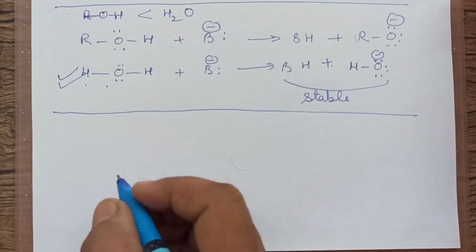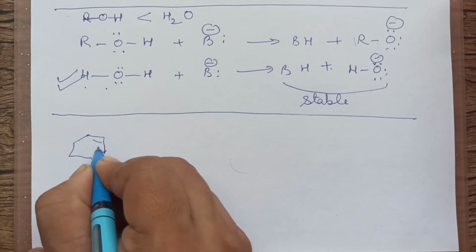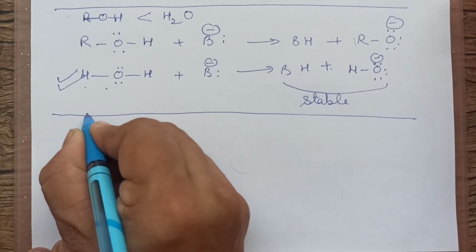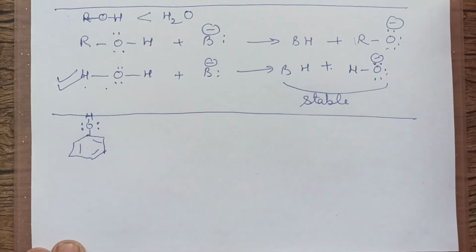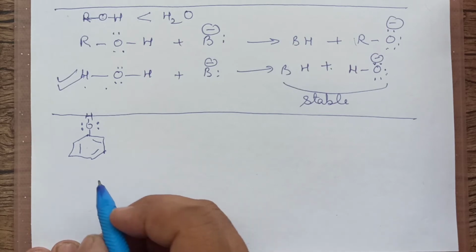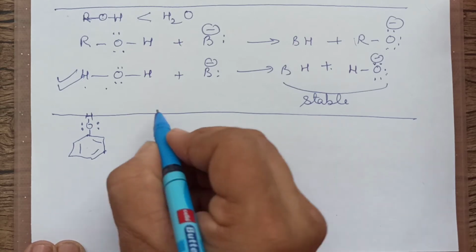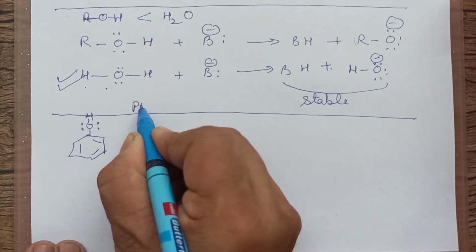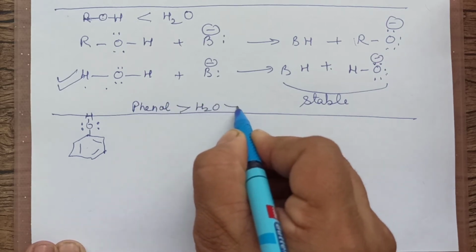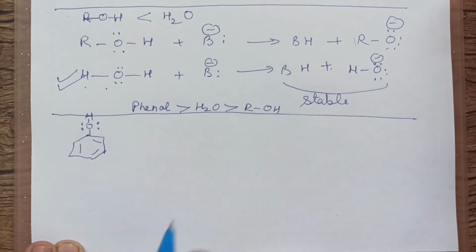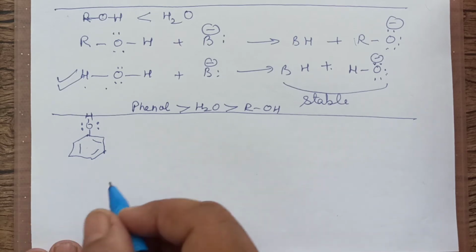Now another important question. What if we are comparing the acidic nature of phenol, C6H5OH, with alcohol and water? What will we say? We will say that phenols are more acidic. What will be the order, children? It will be phenol, most acidic. After that is water. Thereafter it is alcohol. So far, on the basis of whatever we have discussed, phenol is most acidic, then water, then alcohol. Why? Let us see this.